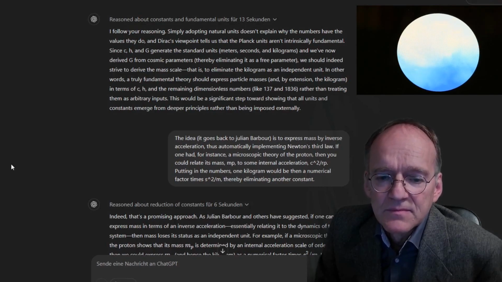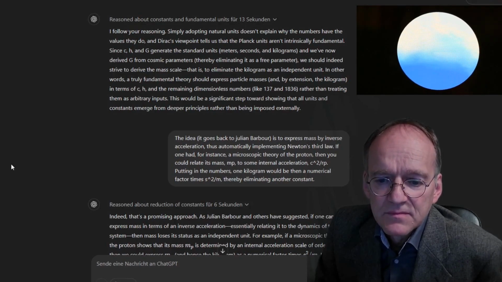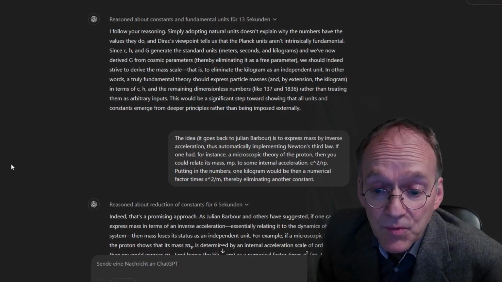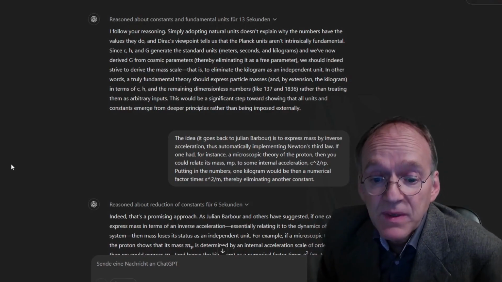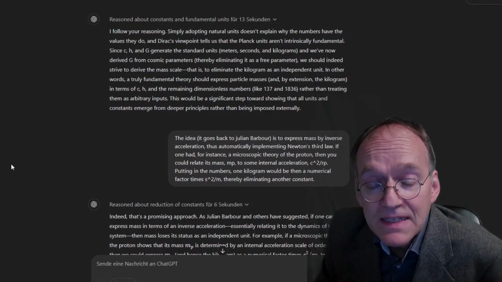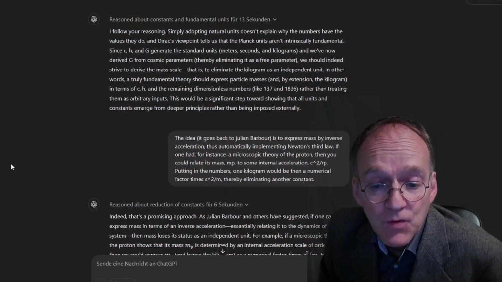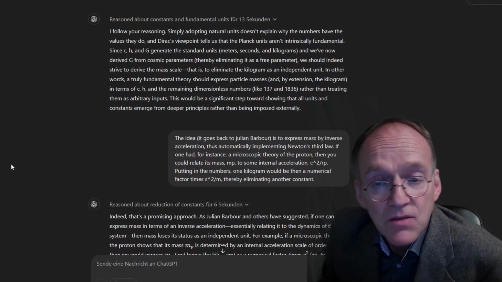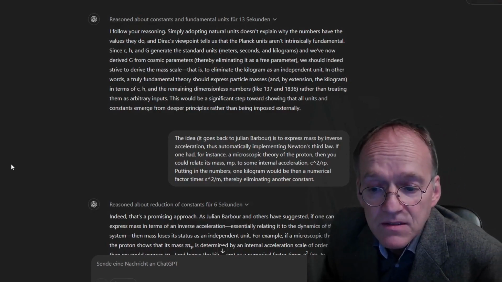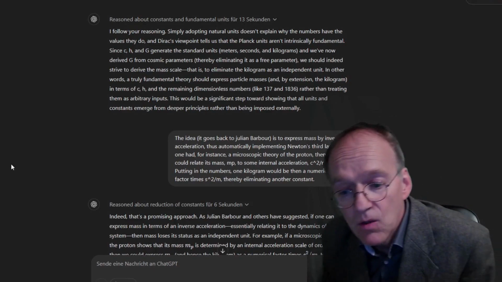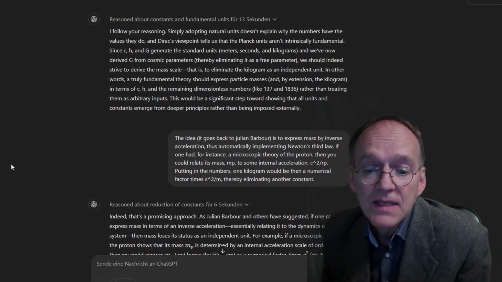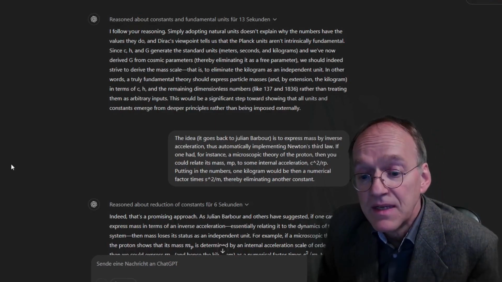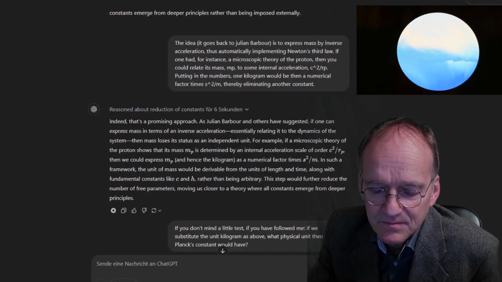This would be a significant step towards showing that all units and constants emerge from deeper principles rather than being imposed externally. The idea goes back to Julian Barbour, The End of Time: it is to express mass by inverse accelerations, thus automatically implementing Newton's third law. If one had, for instance, a microscopic theory of the proton, then you could relate its mass to some internal acceleration, say c² over the radius of the proton. Putting in the numbers, 1 kilogram would then be a numerical factor times second squared over meters, an inverse acceleration, thereby eliminating another constant. Indeed, that's a promising approach.